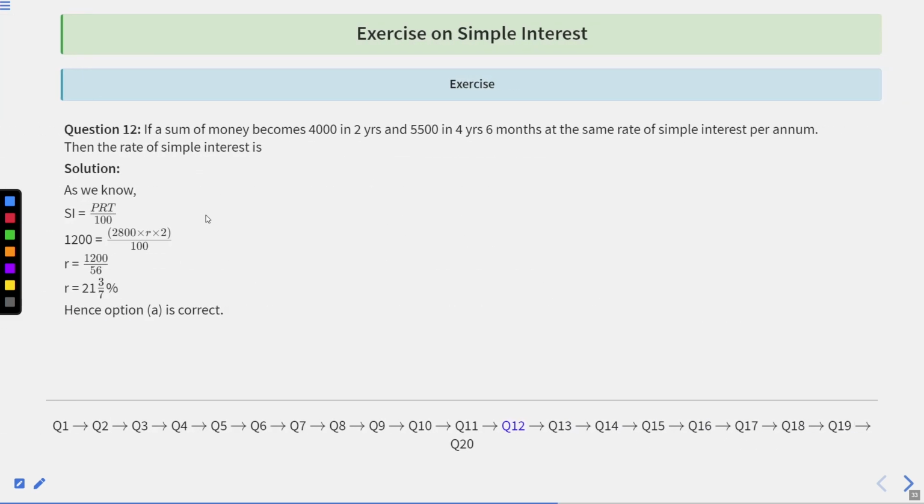So as we know, simple interest is equal to principal into rate into time upon 100. So SI is equal to 1,200 equal to 2,800 into R into 2 upon 100. So R is equal to 1,200 upon 56. So the R is going to be 21 3/7%. So the option correct here is option A.